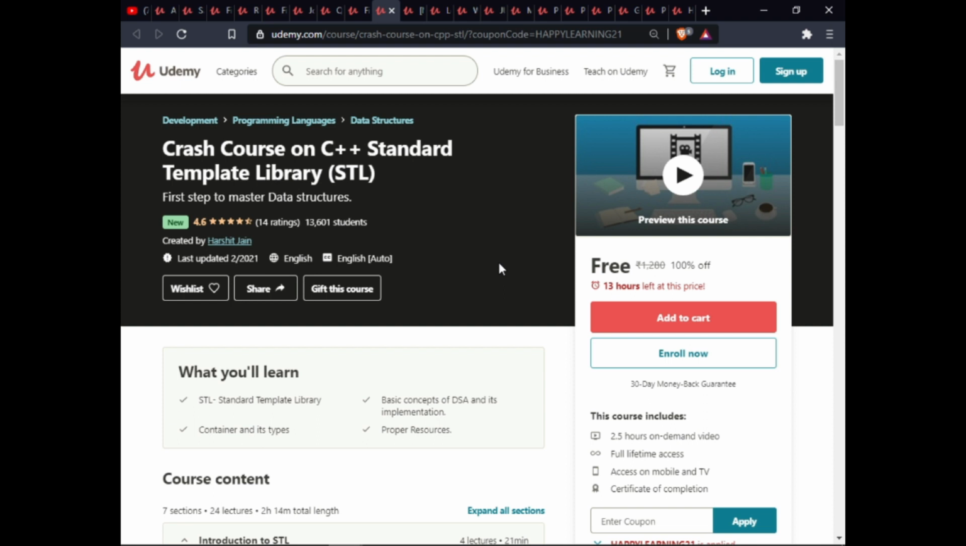The next course is Crash Course on C++ Standard Template Library. In this course, you will learn Standard Template Library, containers and their types, basic concepts of data structures and algorithms, and their implementation and proper resources. This course includes 2.5 hours on-demand video, full lifetime access on mobile and TV, and certification on completion.